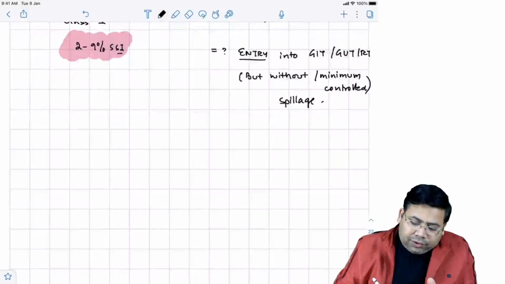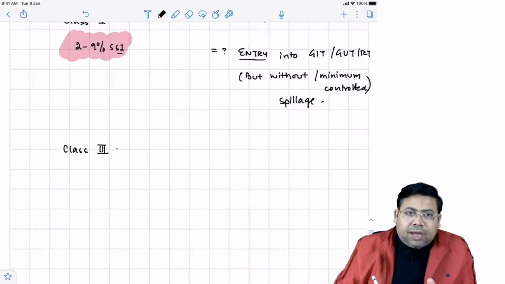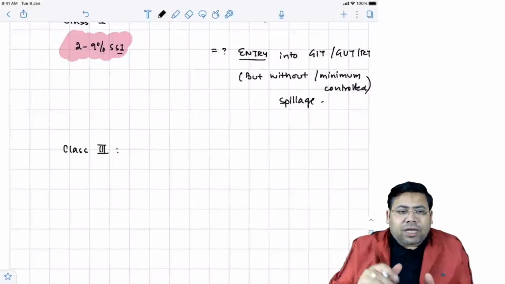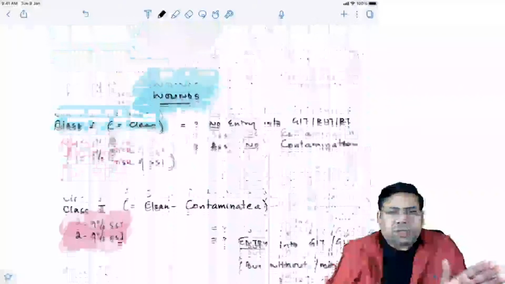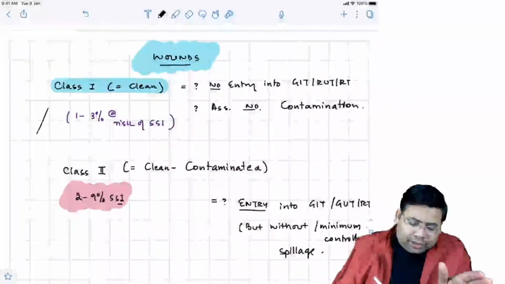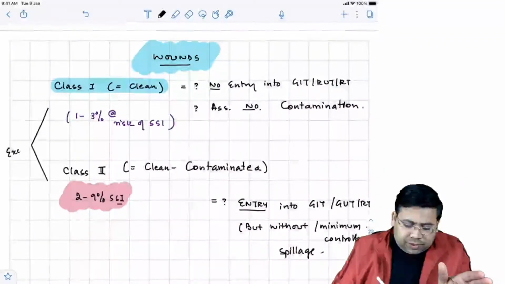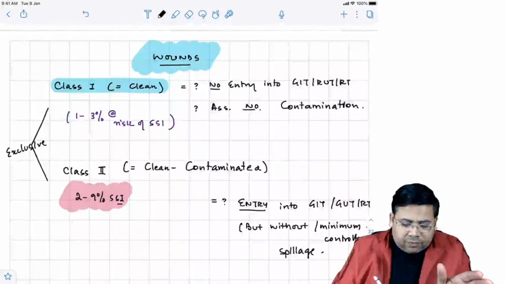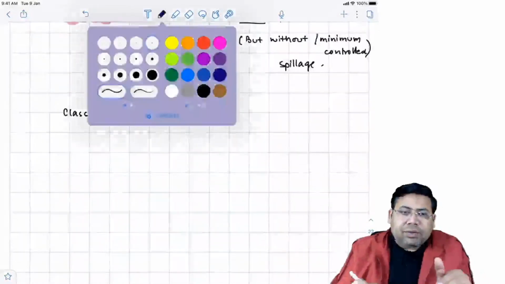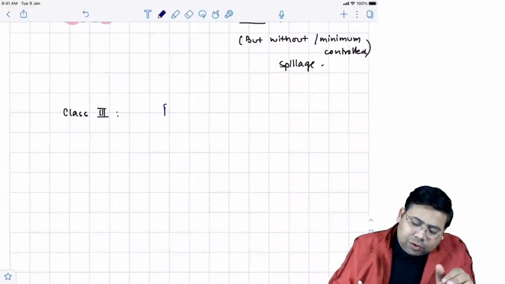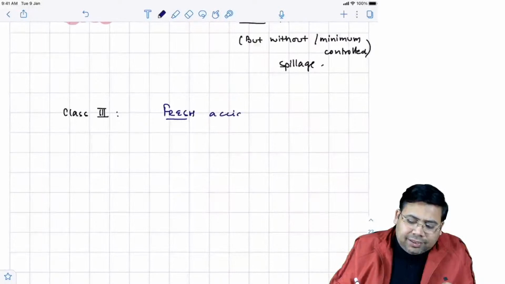Now, do you know that we have class 3 wounds? What are class 3 wounds? They are the first category of wounds which can be associated without surgery also. If you see, class 1 and class 2 wounds are exclusive with surgeries. But class 3 and class 4 wounds can be created outside surgery. So all the fresh accidental wounds belong to this category.